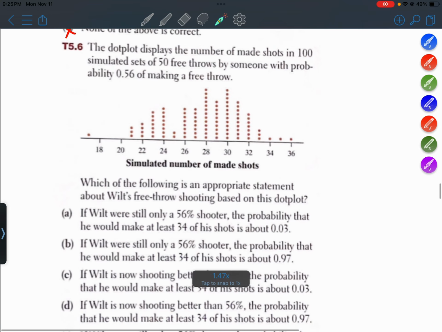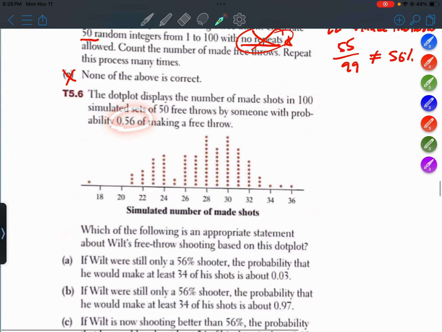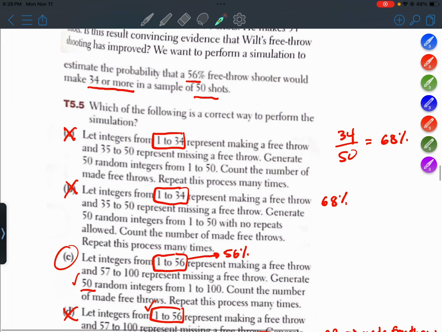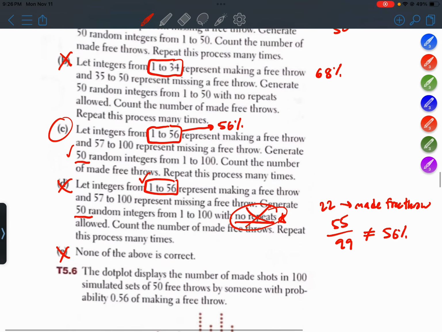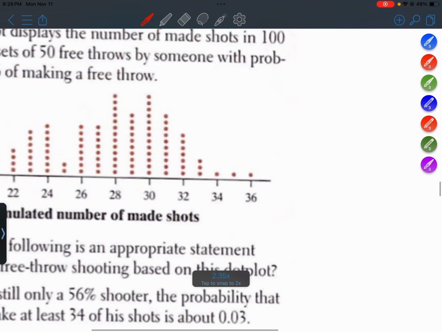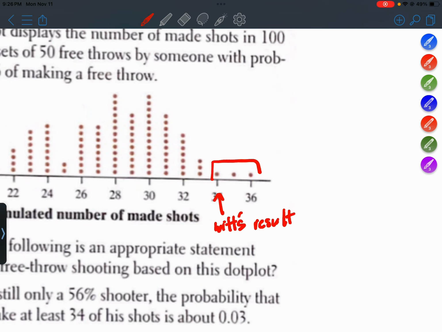All right, which of the following is an appropriate statement about Wilt's free throw shooting based on this dot plot? Okay, so we're assuming that he's a 56% shooter, and we want to know the likelihood that he would make 34 or more shots. So this is Wilt's result, his actual result when his coach had him shoot, right?